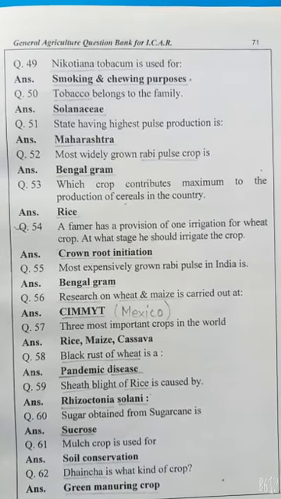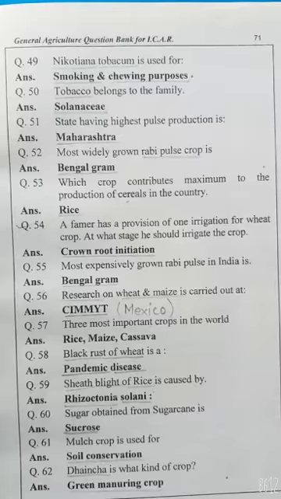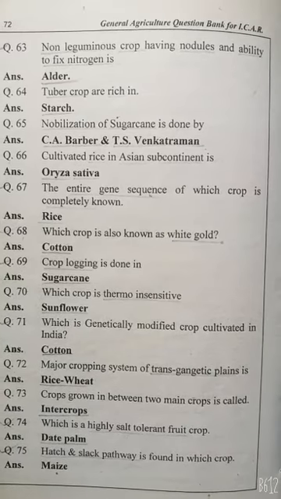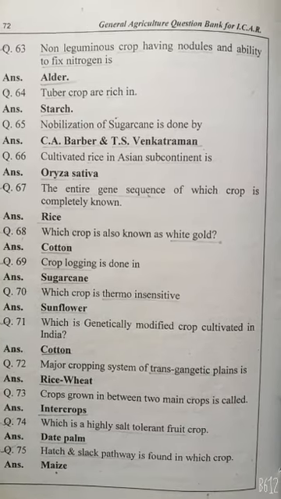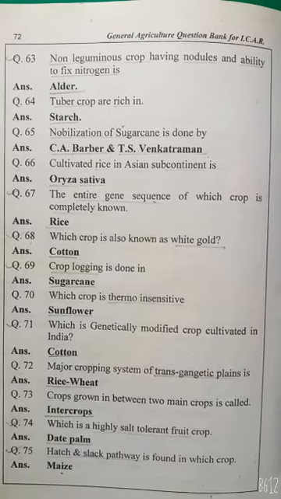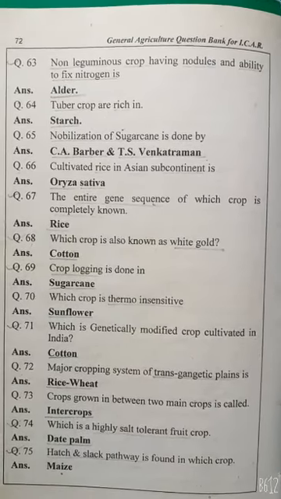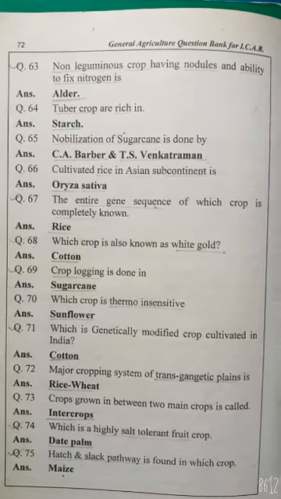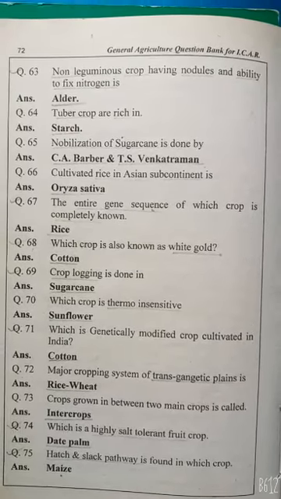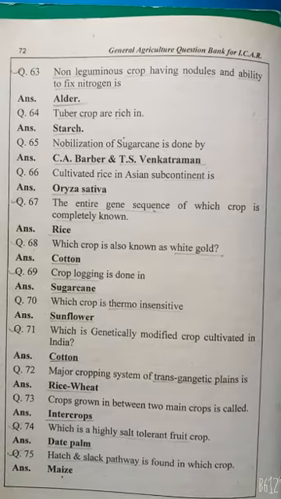Dhaincha is what kind of crop? Green manuring crop. Non-leguminous crop having nodules and ability to fix nitrogen is alder. Tuber crops are rich in starch. Nobilisation of sugarcane is done by C. A. Barber and T. S. Venkatraman. Cultivated rice in Asian subcontinent is Oryza sativa.